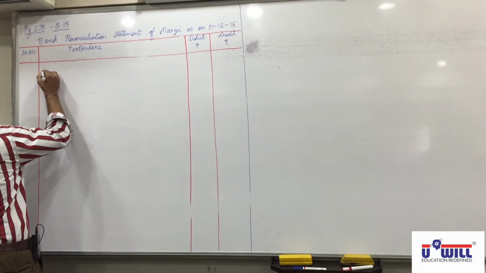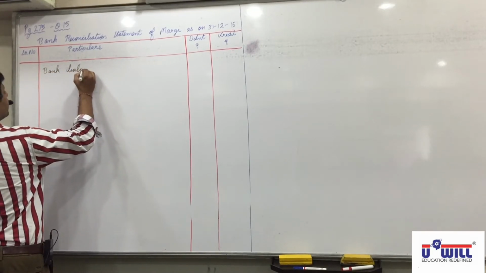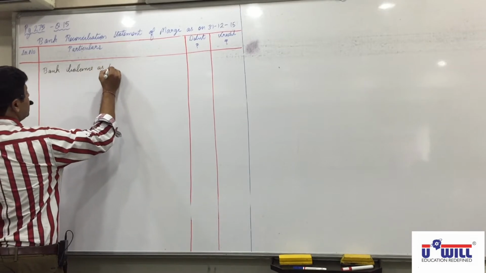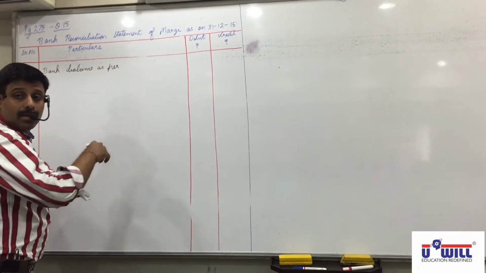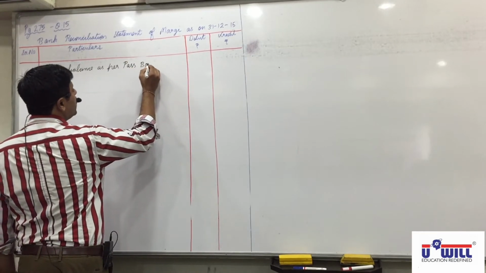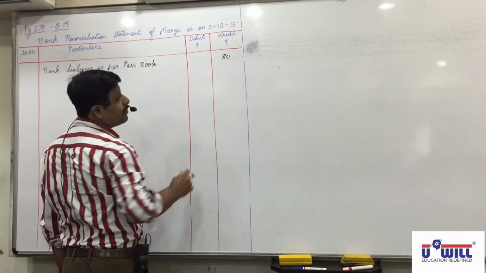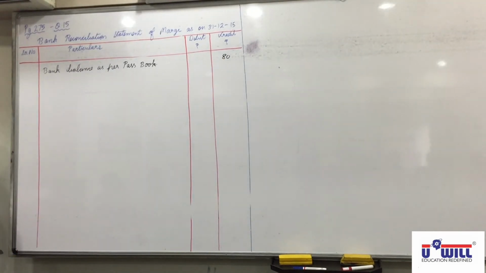So we'll start with bank balance as per passbook, and in the credit column 80. It's a credit balance, so it will come in the credit column. Otherwise, the shortcut: everything you record on the opposite side. It's on the debit side, so you write on the credit side. Any doubt up till here?